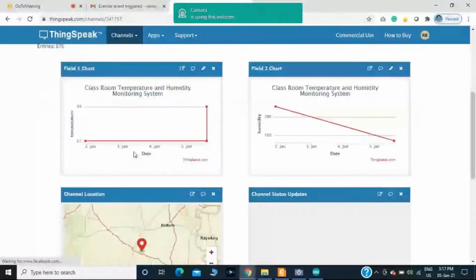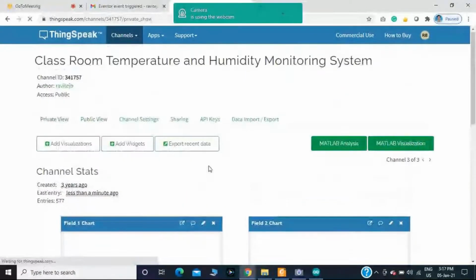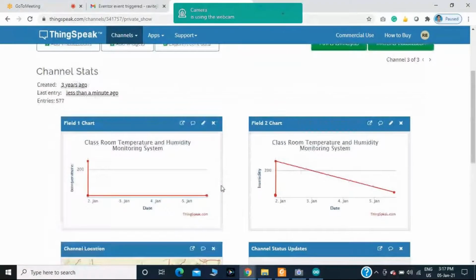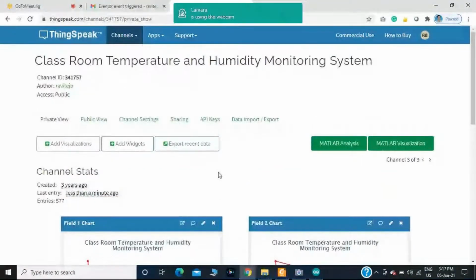Okay, it is taking some time. Okay, like that you will get the temperature and humidity value in the ThingSpeak cloud service.